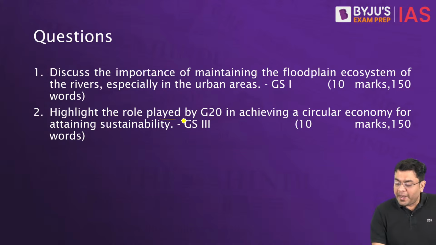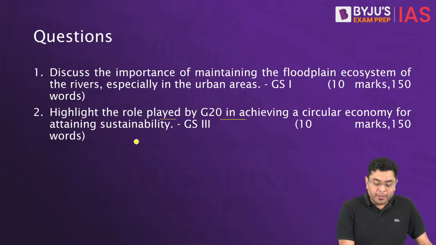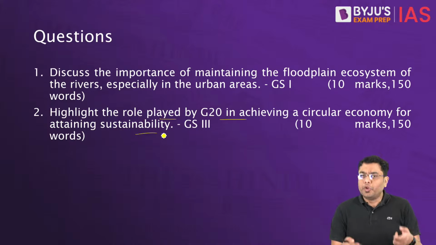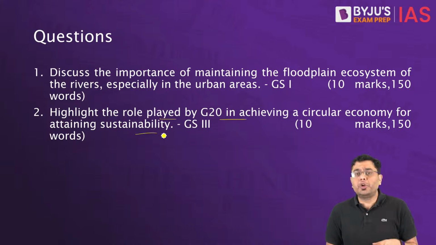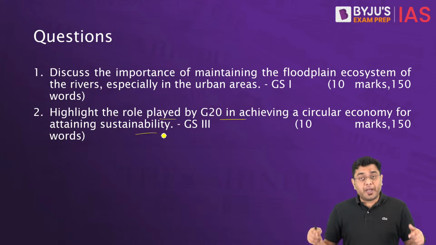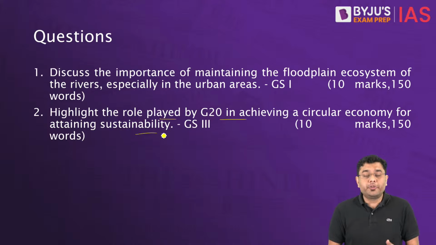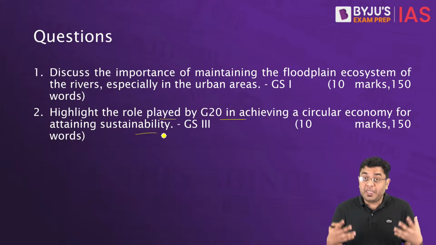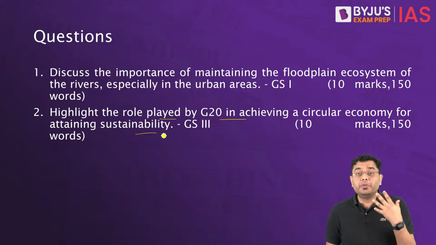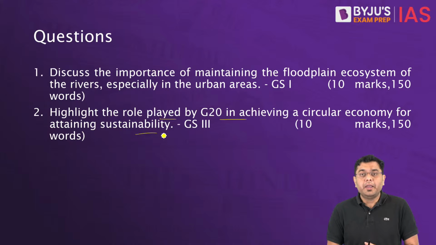Then highlight the role played by G20 in achieving circular economy for attaining sustainability. So here you have to talk about, first of all, again in the introduction, you have to address the portion of what do you understand by circular economy, and then you have to talk about the G20 forum, the formation of the coalition, the development of a circular economy, the participation of the various different members, and also how the countries, various different countries can benefit from India's experience of EPR regulations, how PIBOs can actually benefit from that. So that is what is required to be written in this.